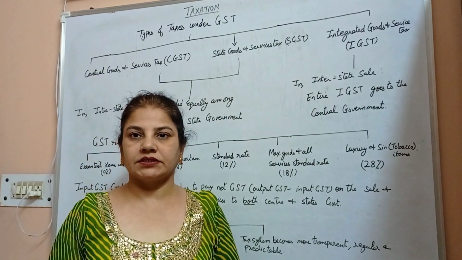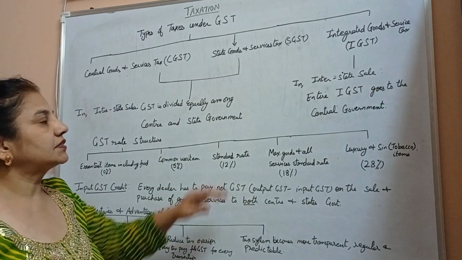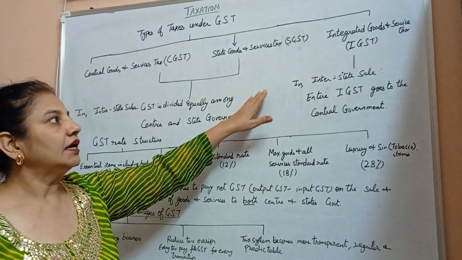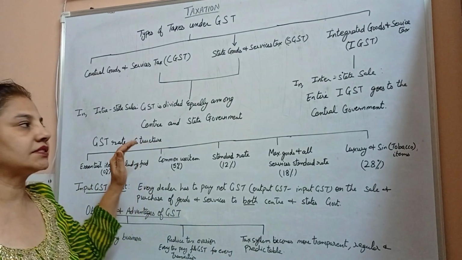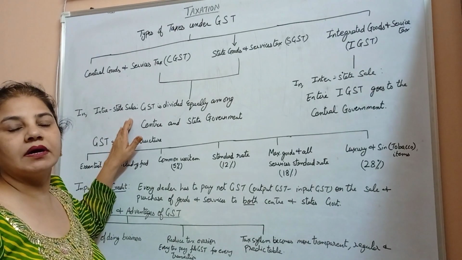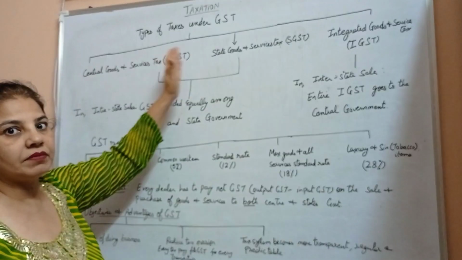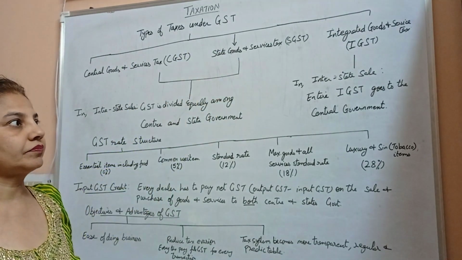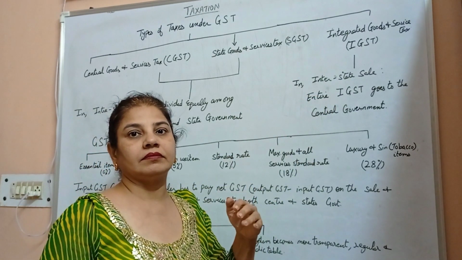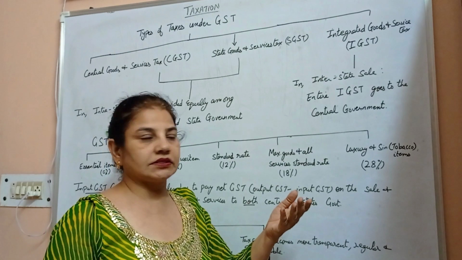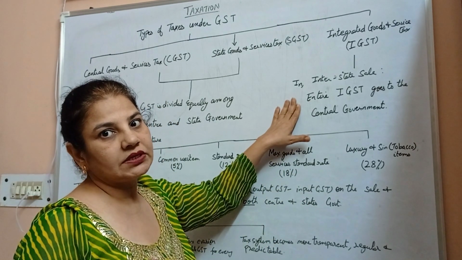Types of taxes under GST: Central Goods and Service Tax, CGST. State Goods and Service Tax, SGST. Integrated Goods and Service Tax, IGST. In intra-state sale, GST is divided between the central government and the state government. In interstate sales, when the deal is done outside the state, the entire Integrated Goods and Service Tax goes to the central government.